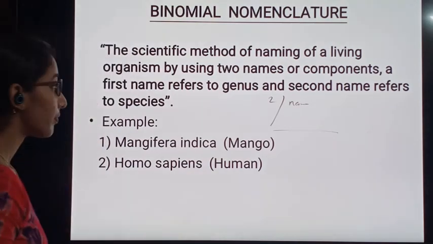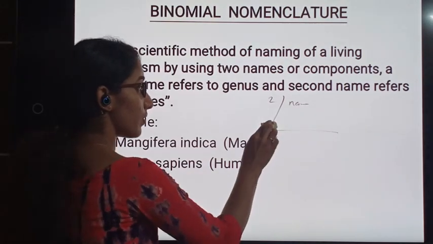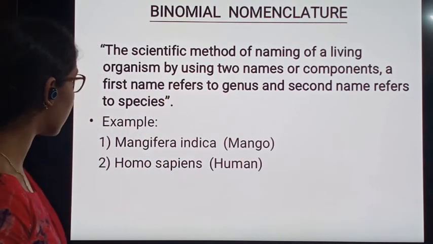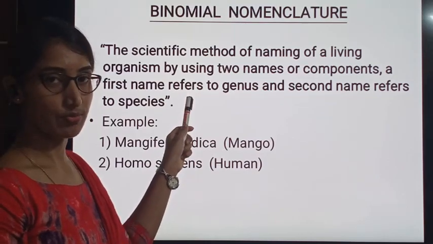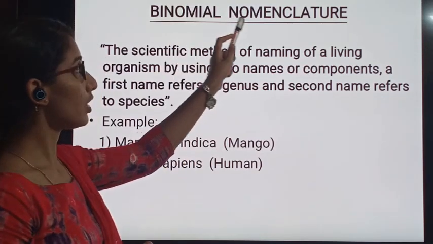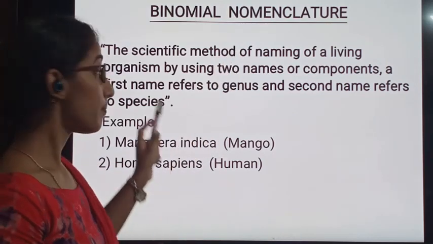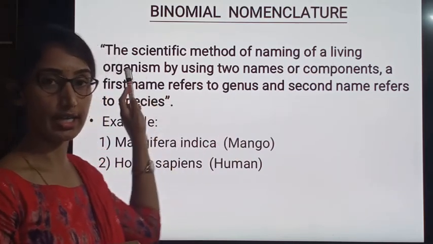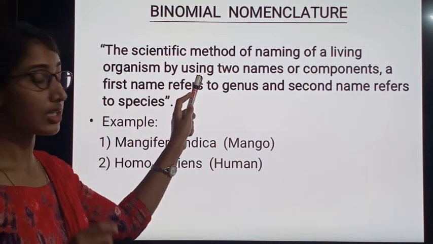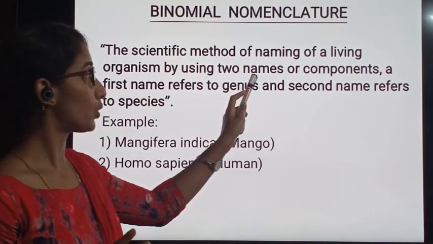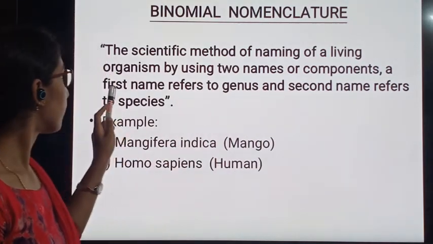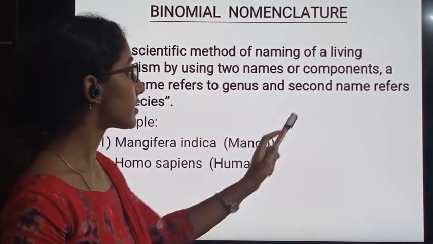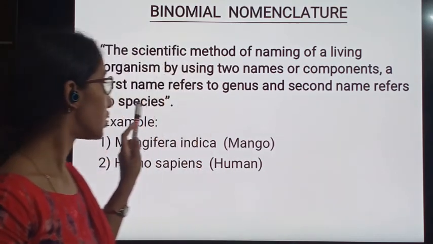It's very clear. In the previous slide itself we studied the definition of binomial nomenclature. We shall say in a scientific way, binomial nomenclature is the scientific method of naming of living organisms by using two components or two names, such that the first name refers to the genus and the second name refers to the species name.